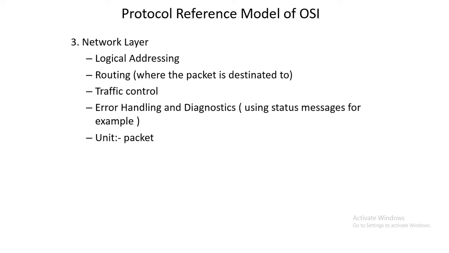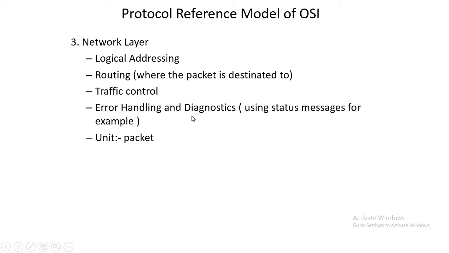Like whenever we are calling someone, somewhere we get the tone that the channel is currently busy. Whenever many people are communicating with each other, due to the traffic we get a busy channel and we are not able to start our own communication with our receiver party. So this type of traffic control is handled by the network layer.